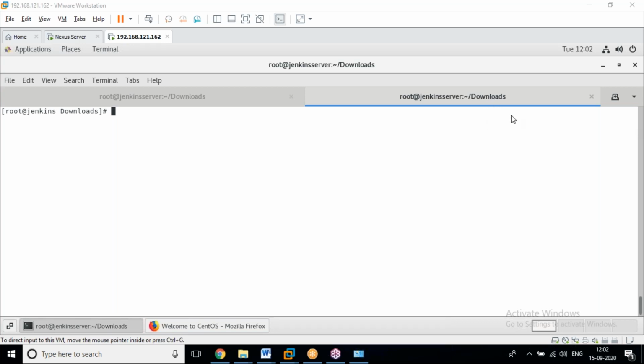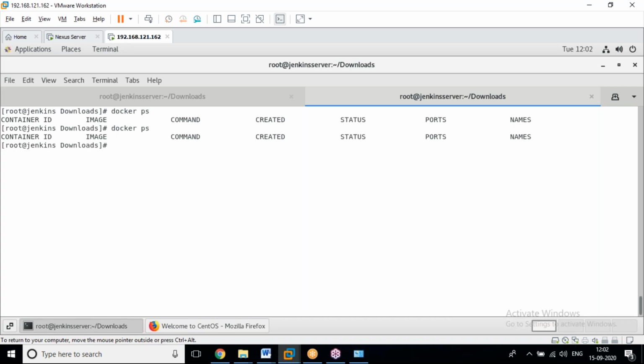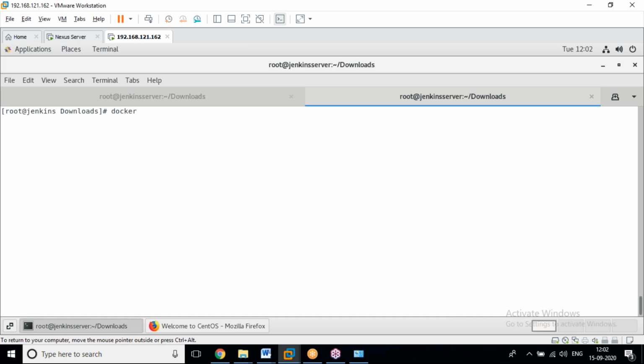Practical, I will show that. It's very simple. Now, docker ps. See, we don't have any container. docker ps -a. We don't have any container, but we have one snapshot, which is called an image.